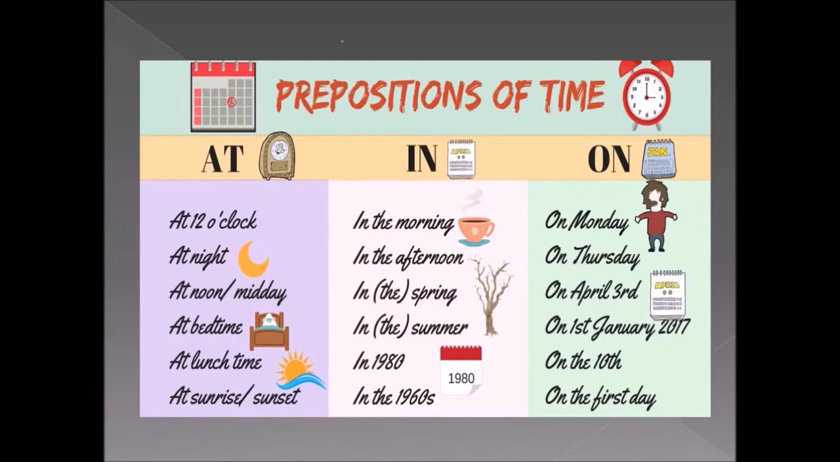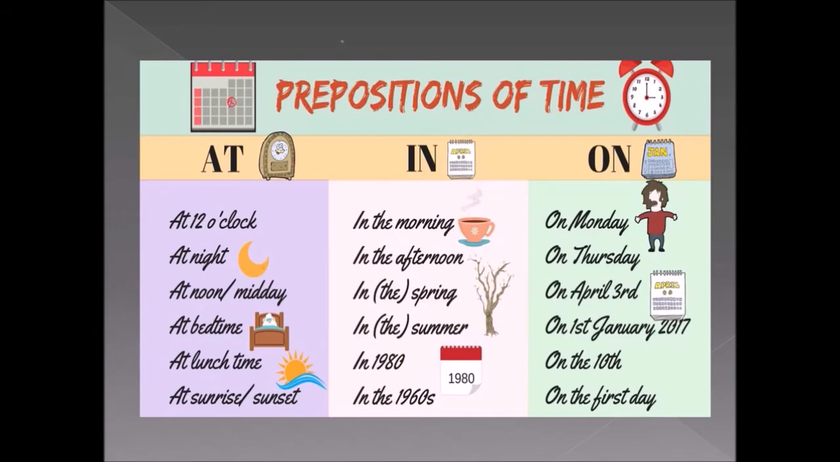Okay, so look at the next one, at noon or midday. What do you mean by midday? Midday is nothing but afternoon. So look at the next time, at bedtime. What is bedtime? The time in which we go to bed, which means in the night. So at bedtime refers to the period of time in which we go to bed. So look at the next one, at lunchtime. At lunchtime here refers to what? Afternoon. Yes, the time in which we have our lunch.